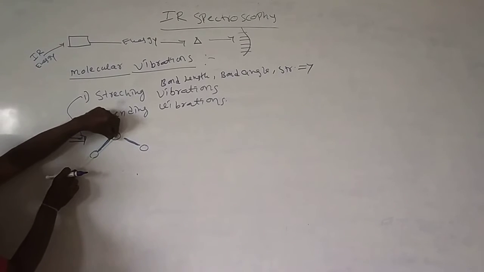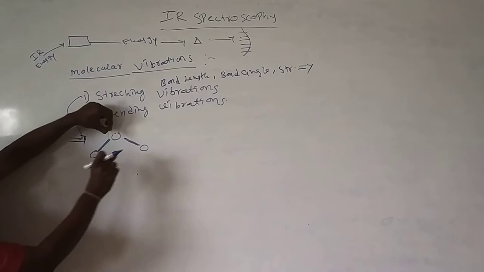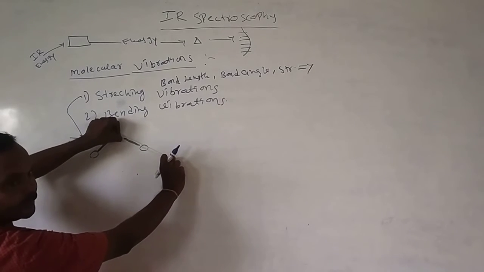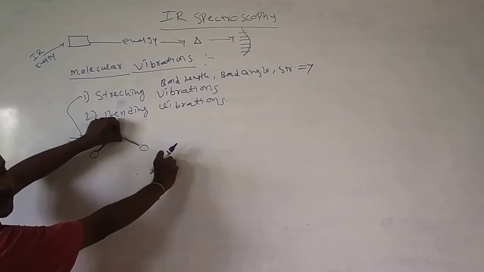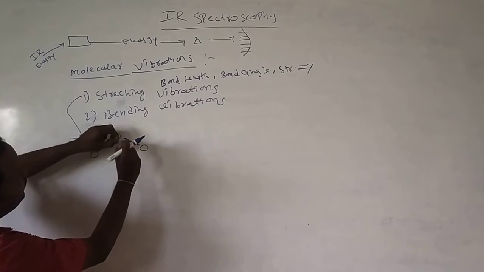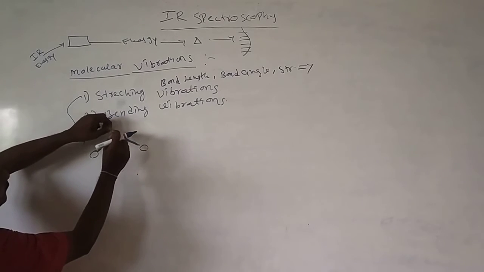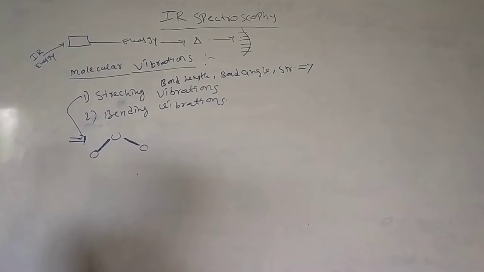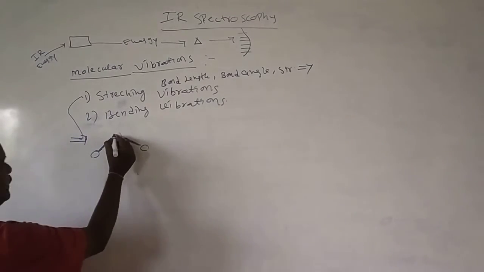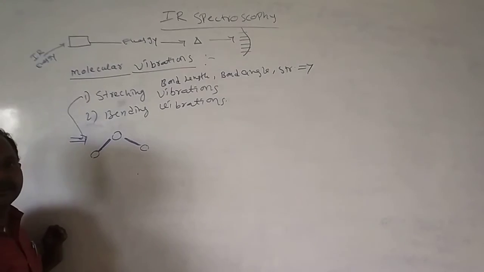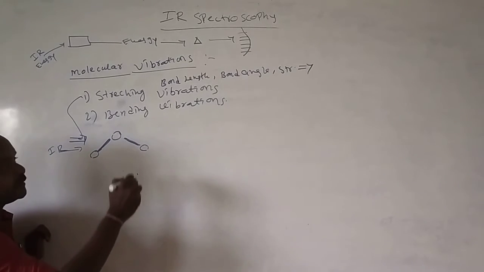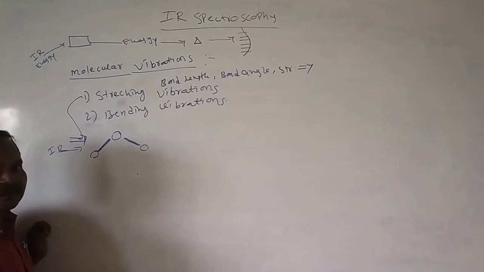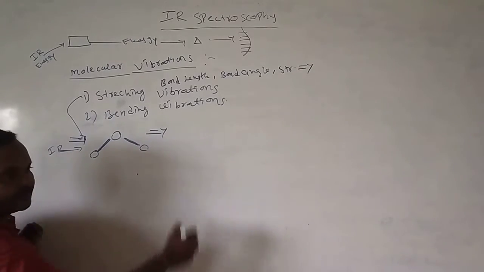Then are the bond angle and bond lengths changed or not? Here also the same. Stretch means like this. Sometimes we also call it stretch like this, nearly coming to the point. That is also called stretch. Dragging the bond we call stretching. When IR energy irradiates this molecule, we observe the stretching. These types of vibrations are called stretching vibrations.